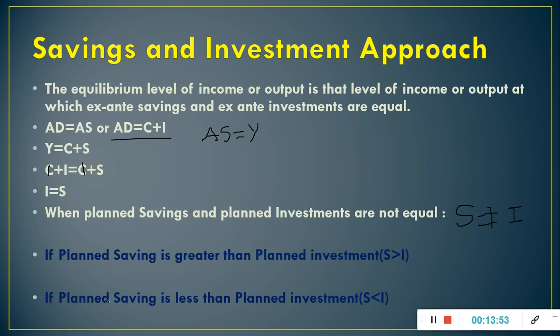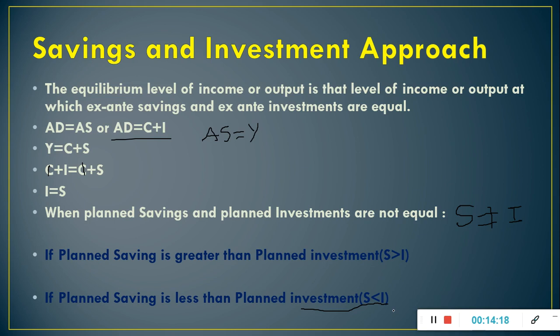And if planned savings is less than planned investment, it implies buyers are planning to buy more goods than producers are planning to produce. Thus, inventories in hand with the producers will start falling. As a result, producers will plan to raise production. This will increase the planned output and income.